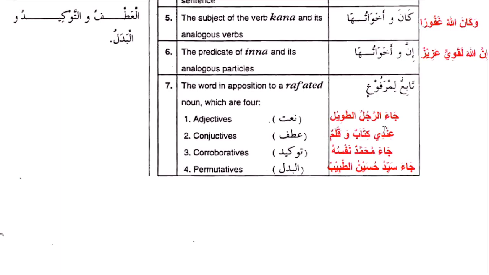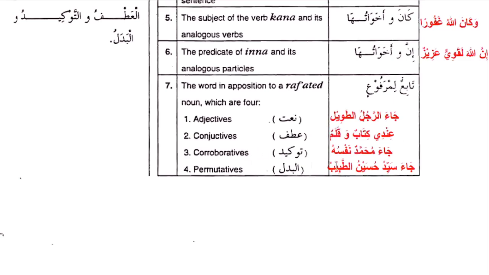So, for example, indi kitabun wa qalamun, I have a book and a pen. You cannot say indi kitabun wa qalamin. It's not correct. Or indi kitabun wa qalaman. It's not correct. As far as the kitab is ending with dhammatain, in a state of raf, the second part of the conjunction should also have the same i'rab. It should also have dhamma. So kitabun wa qalamun. I hope that is clear.